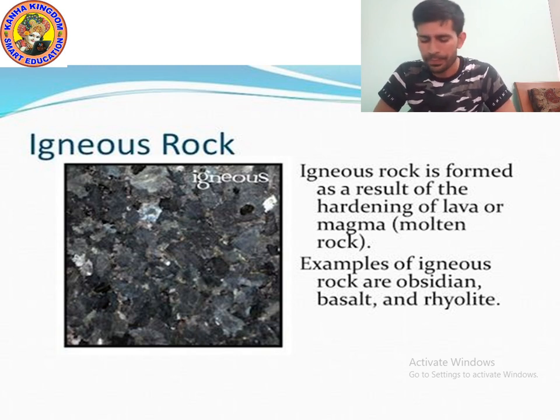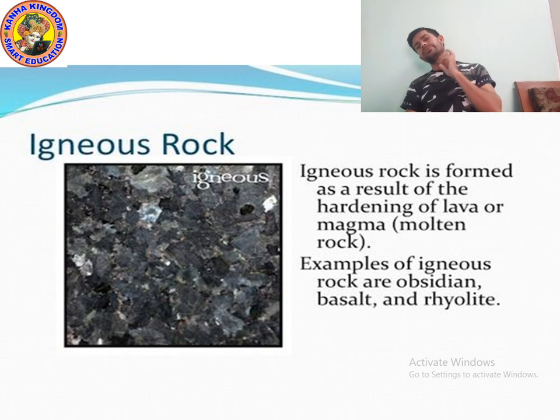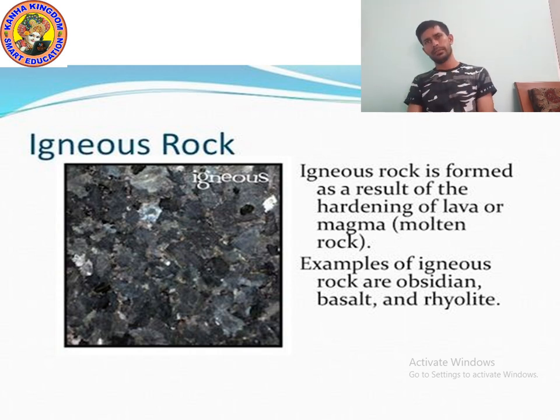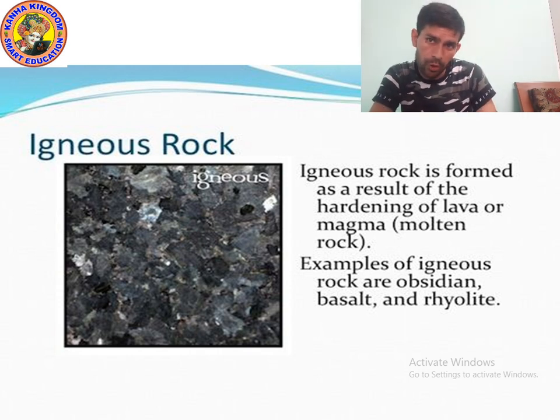You know kids, when volcano erupts, that time what happens? Our earth is divided into 3 layers, crust, mantle, core, and in the mantle layer, due to pressure and high temperature, the lava comes out. Lava is present inside the earth, which is in hot form.